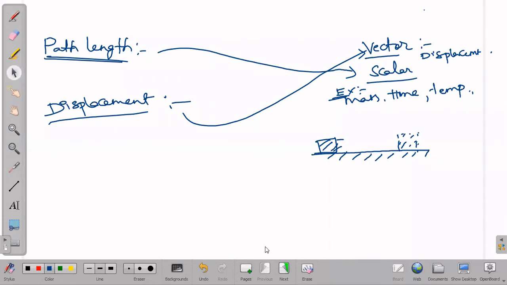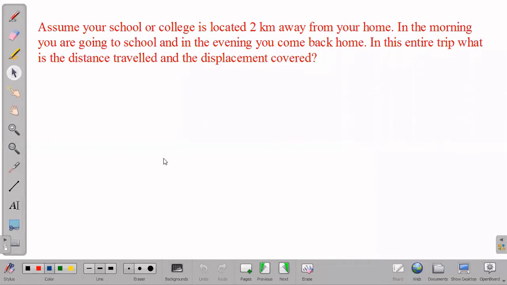Assume a school or college is located 2 kilometers away from your home. In the morning you go to school, and in the evening you come back home. In this entire trip, what is the distance traveled and displacement covered?